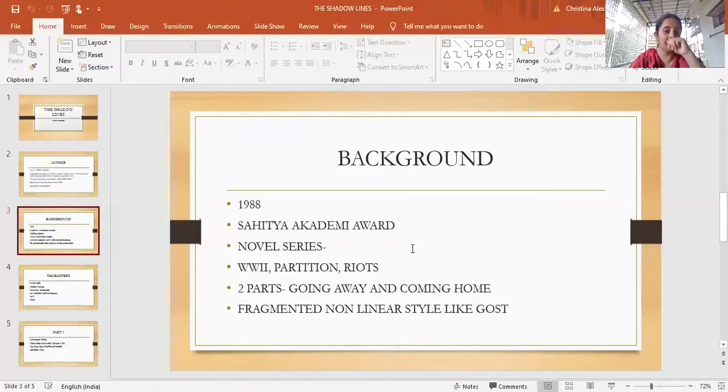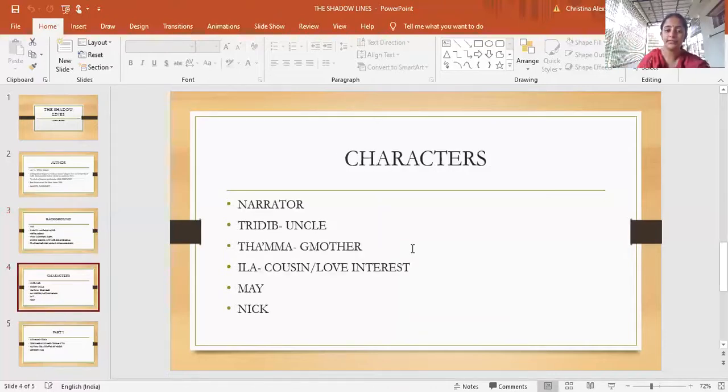Just like The God of Small Things, this novel is also written in a fragmented non-linear style. That means the chronology of the events that happen are all mixed up. It is not written in an A to B, B to C manner. It's like C comes first, then A, then D. So that is the style of writing in this particular novel.